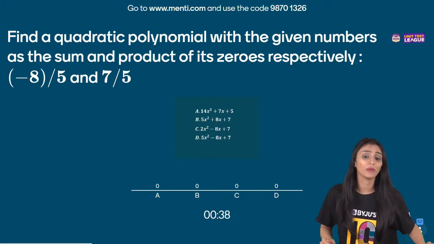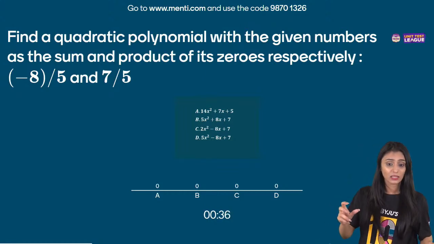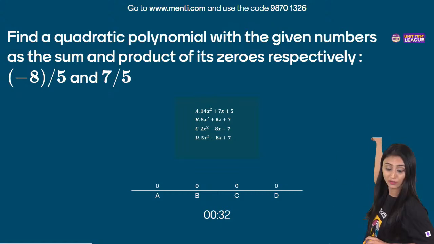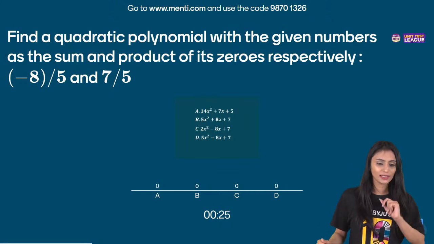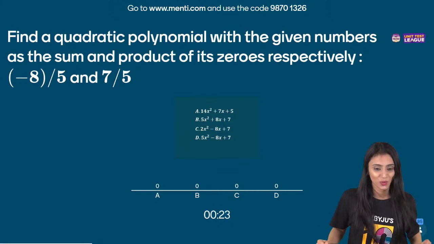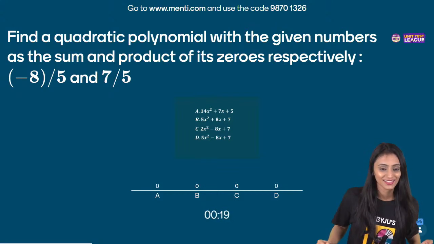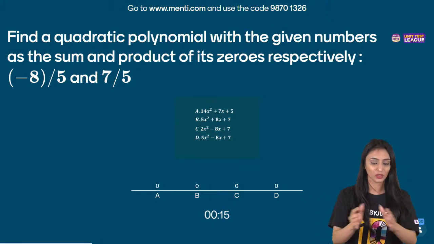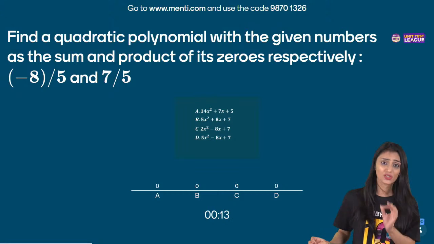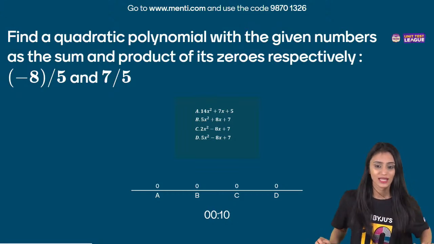You just have to go to menti.com, and then it will ask you for a code. You just have to put this code which is written at the top. 98701326. It's very simple. Quickly join it and just let me know in the chat section that you have joined. Prarabdh is done. Shanal is done. Shanal, please, no answers in the chat. Only you can write that you are done with it. You can mention the time that you have taken. Or if you have any questions regarding that question, please do post that in the chat section.